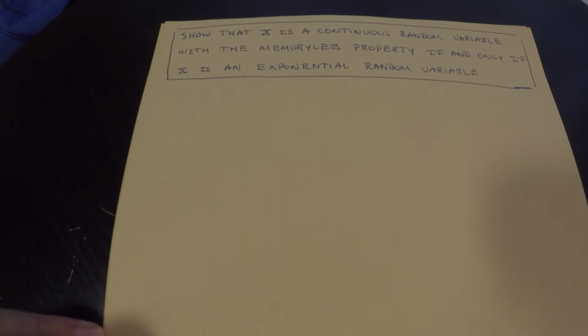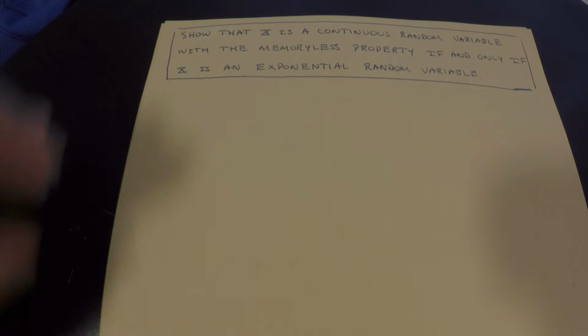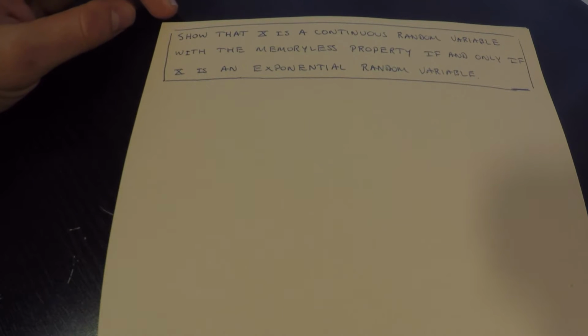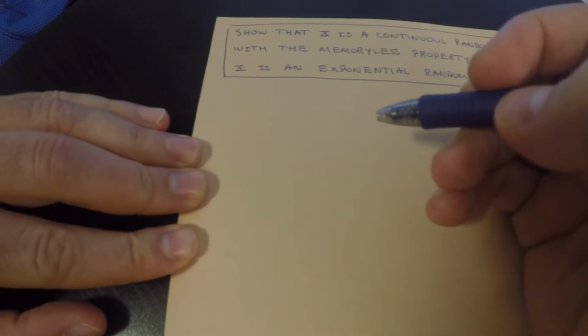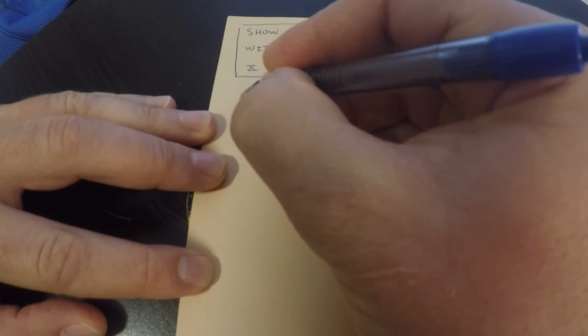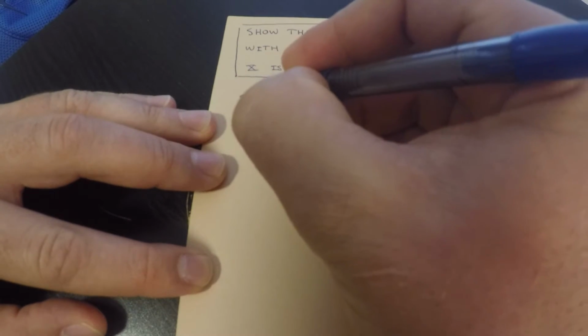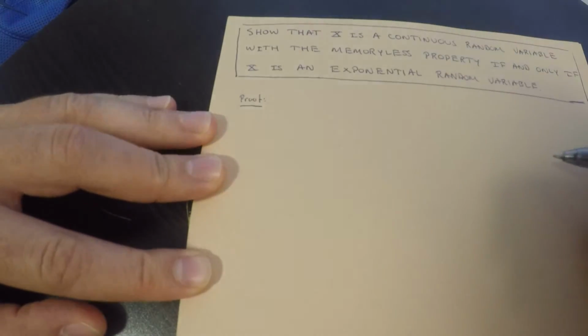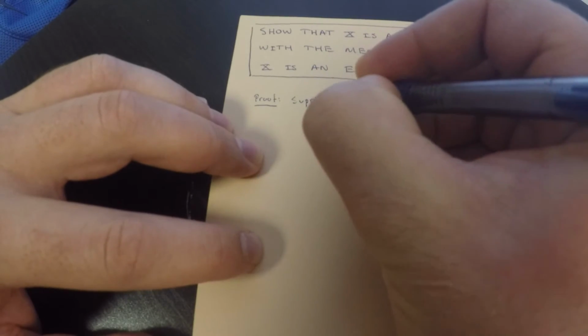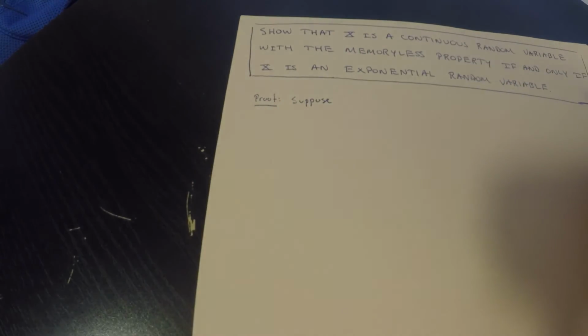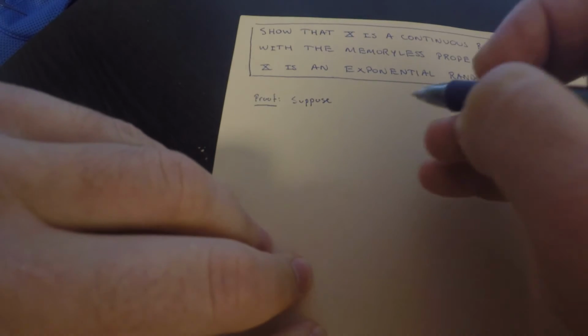Again, we're going from left to right. And if you've written a proof, you know what I mean when I say that. So we're assuming x is continuous with memoryless property. So, proof. I want to suppose that x is continuous with memoryless property. So what does that mean?